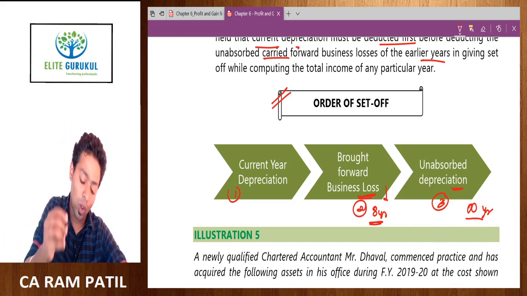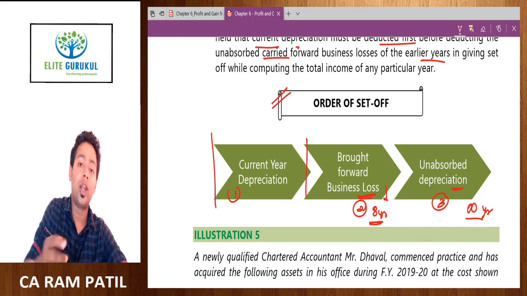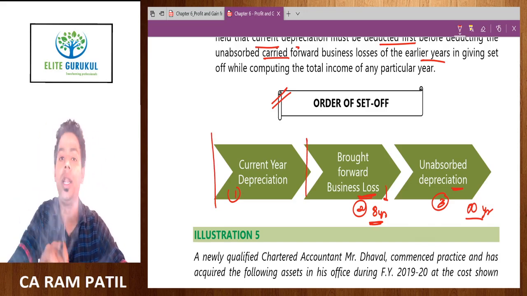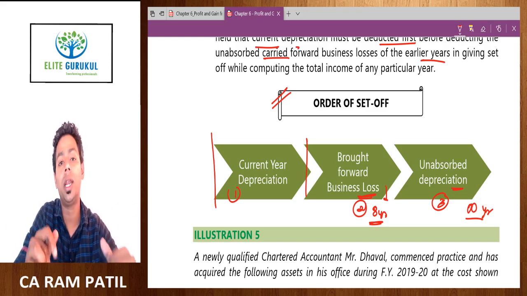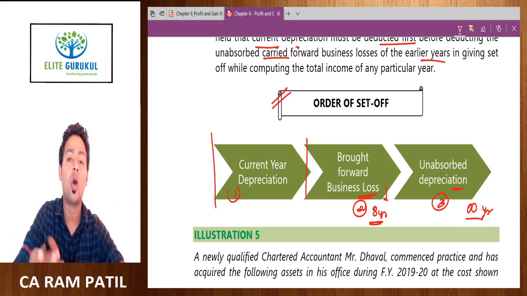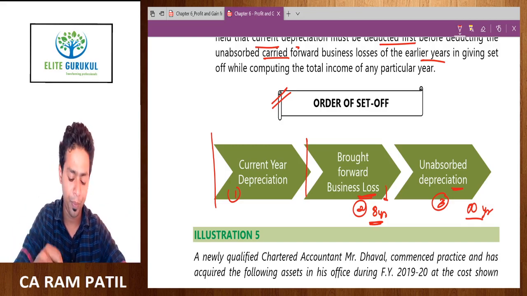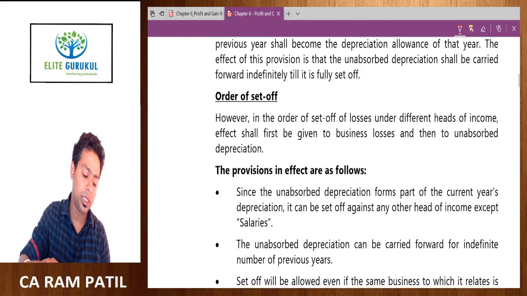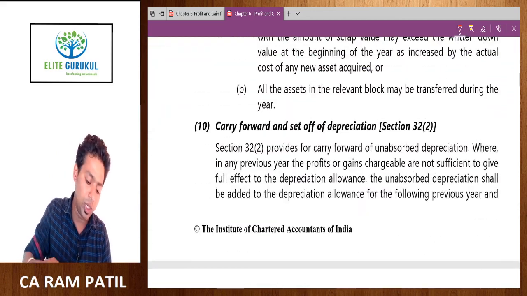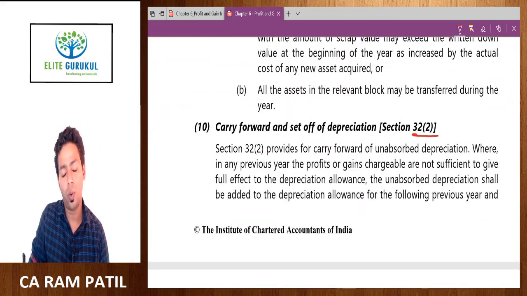But this will happen only after giving full effect to the current year losses and current year expenses. So first always set off current year depreciation, and only then talk about brought forward items. Okay, so this is the basic discussion that we had on unabsorbed depreciation, which is given under section 32 subsection 2. Thank you.